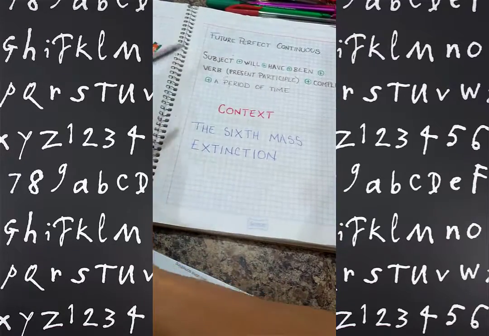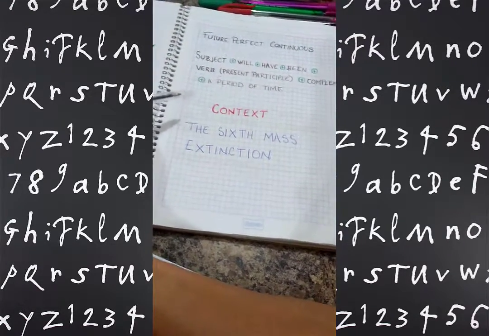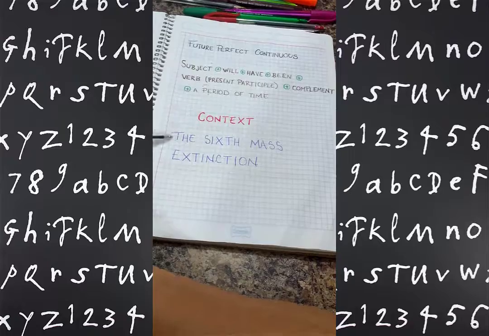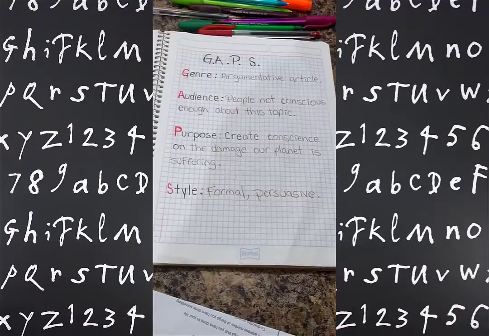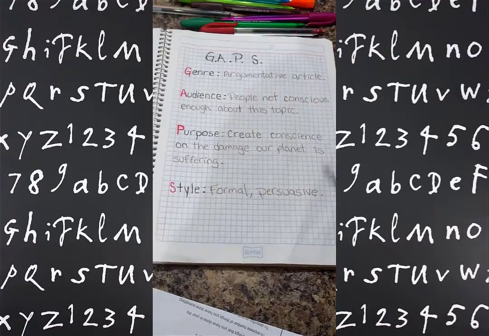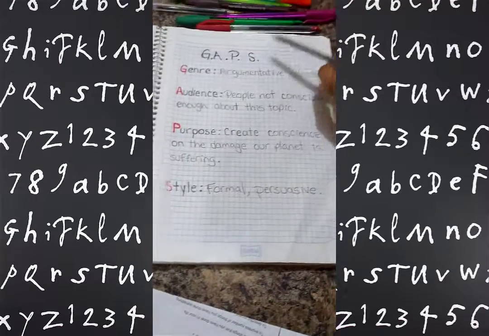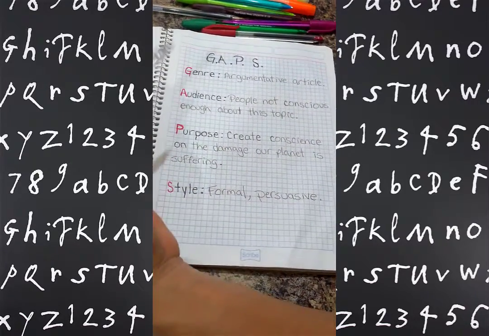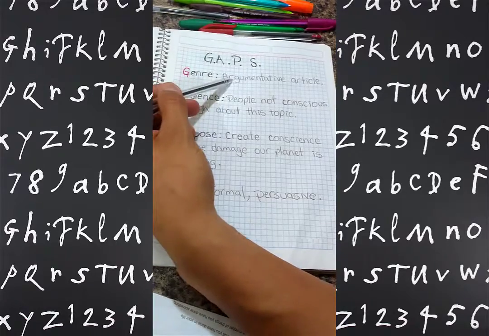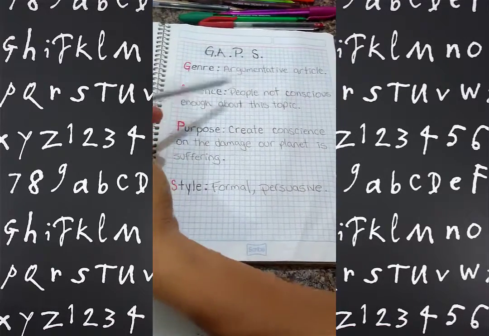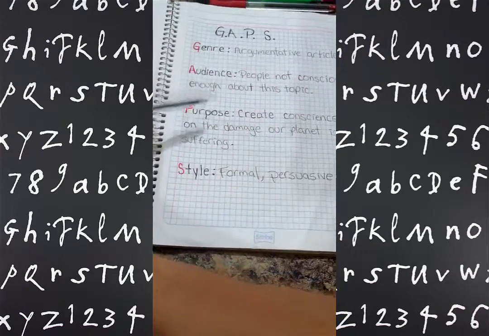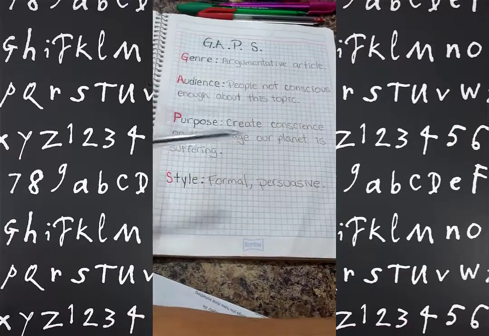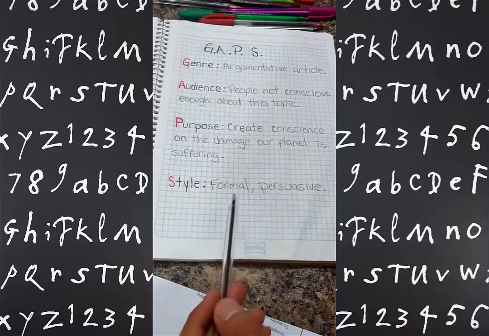Now, in a few moments, we will analyze a sentence, but it is important to know the context. And in this case, the context is the sixth mass extinction. A better way to understand the context is using the GAPS acronym, which stands for genre, audience, purpose, and style. And our genre is an argumentative article. Our audience is people not conscious enough about this topic. The purpose is create conscience on the damage our planet is suffering. And finally, our style is formal and persuasive.